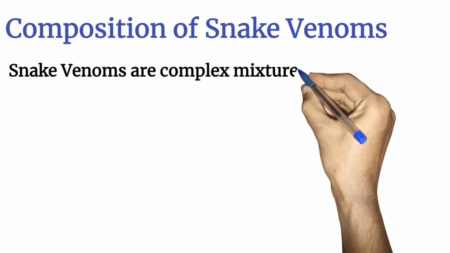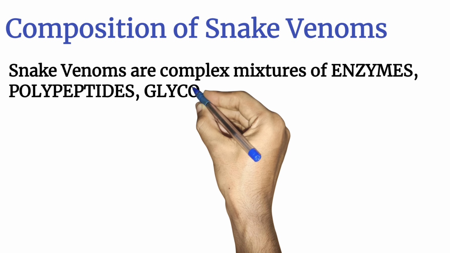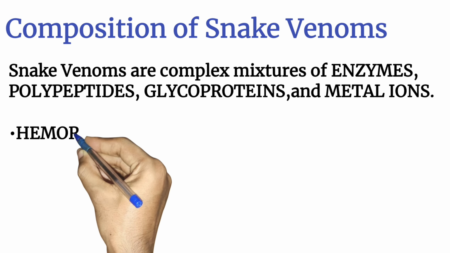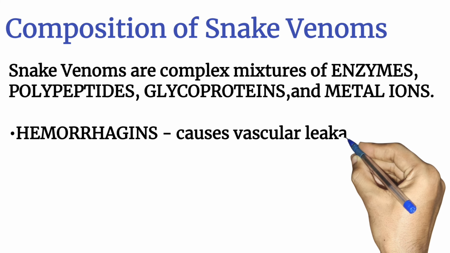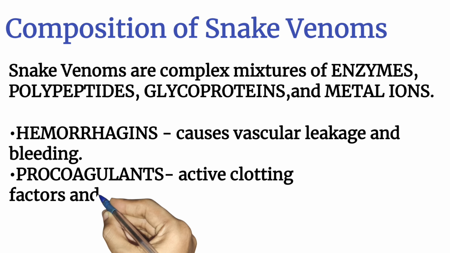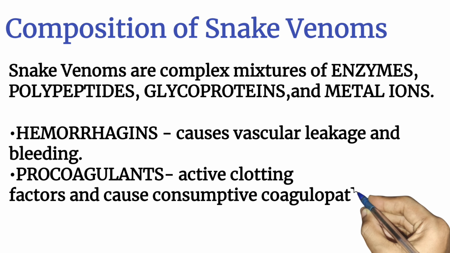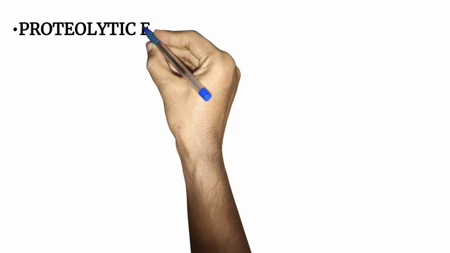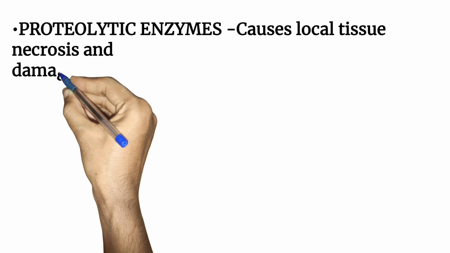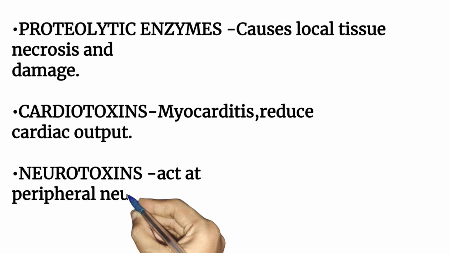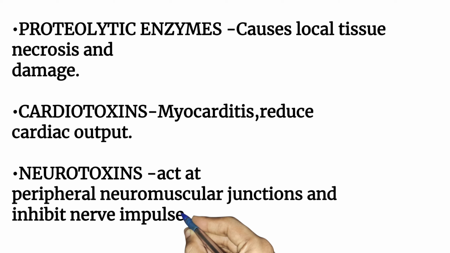Snake venoms are complex mixtures of enzymes, polypeptides, glycoproteins, and metal ions. Hemorrhagins cause vascular leakage and bleeding. Procoagulants activate clotting factors and cause consumptive coagulopathy. Proteolytic enzymes cause local tissue necrosis and damage. Cardiotoxins cause myocarditis and reduced cardiac output. Neurotoxins act on the peripheral neuromuscular junction and inhibit nerve impulses.